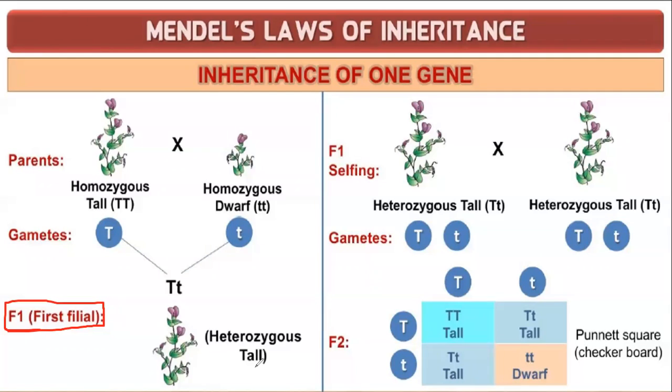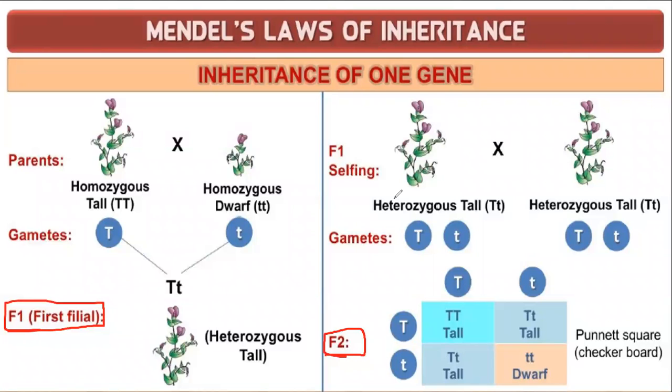Even if we are taking recessive character also, for F1 generation, the offspring formed will be showing only dominant character. That is a clue. Clear? You have to read the question whether it is asking F1 or F2.